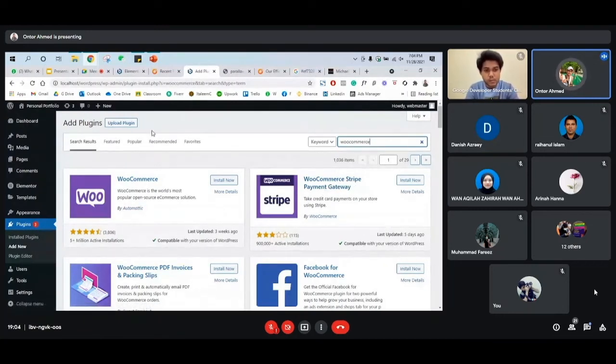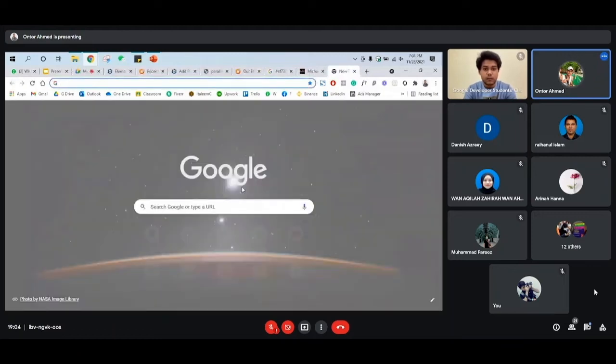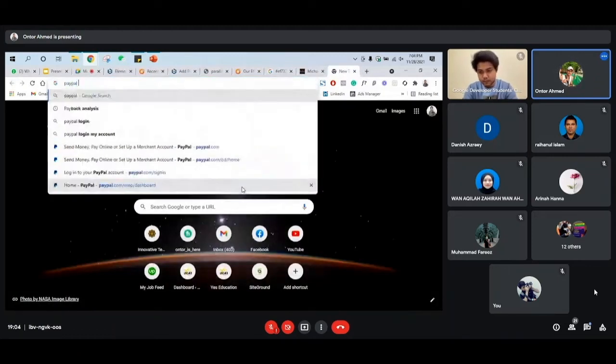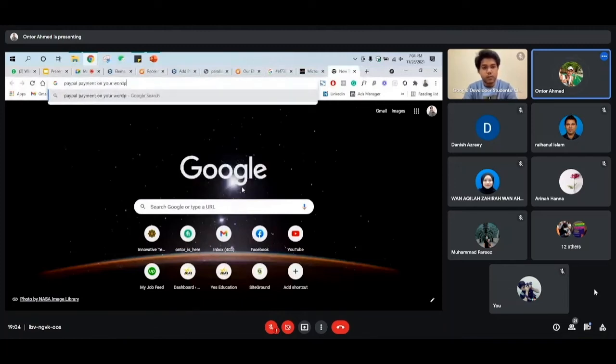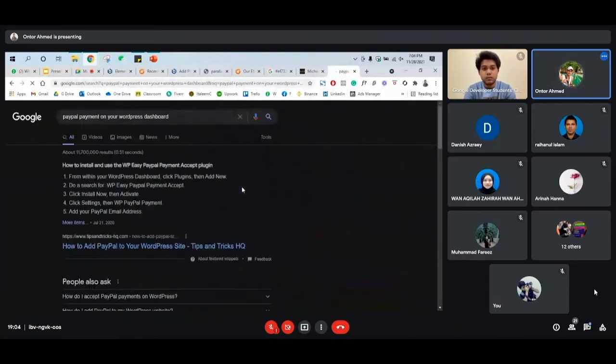So plugins are something that you use when you want to add one feature, so you need to go and search for that plugin. So how can we add the feature using the plugin? Let's say you want to add PayPal payment. So we want one PayPal payment.